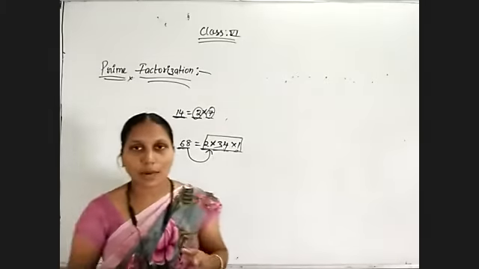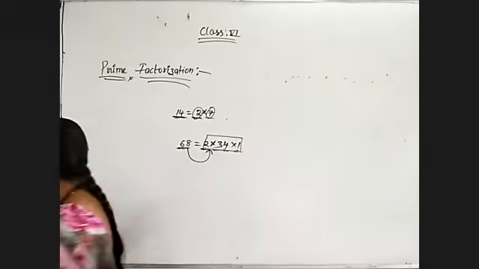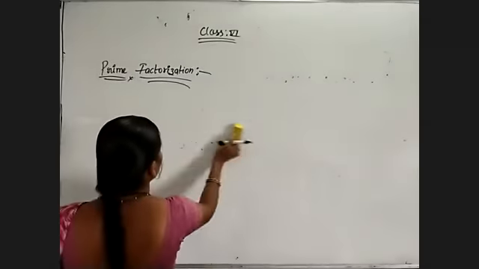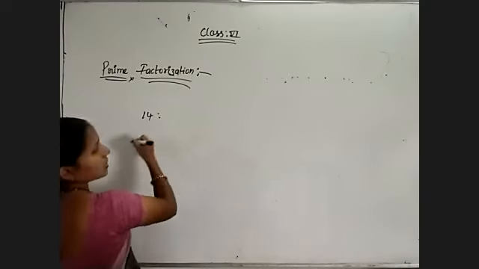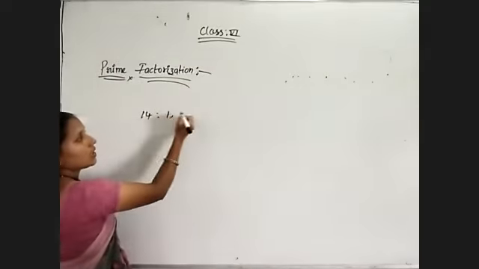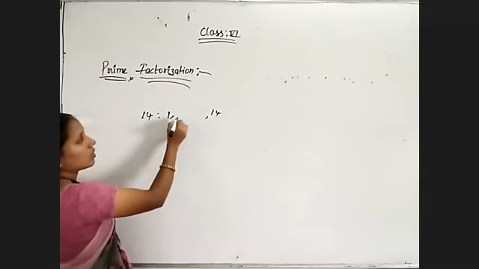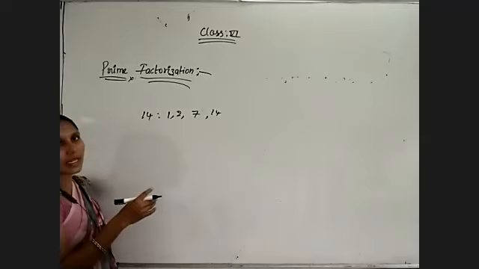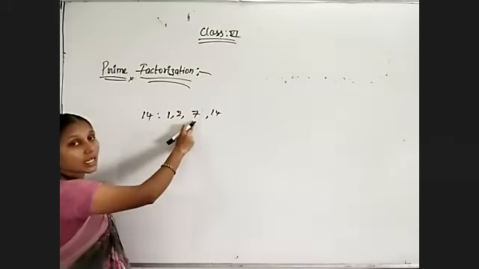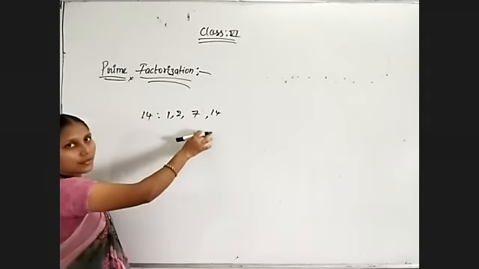Now I will explain with an example, then you will understand easily. Observe this 14. What are all the factors of 14? 1 fourteen is 14, 2 sevens are 14. In the 3, 4, 5, 6 tables we will not get it; only the 7 table gives it, and 7 twos are 14 is already finished.